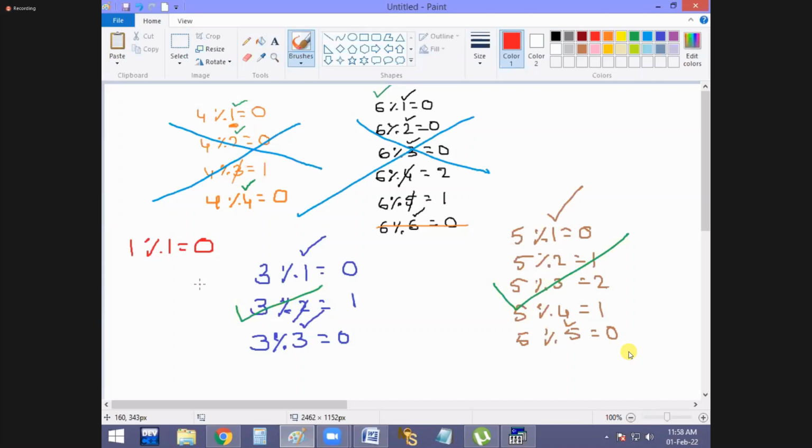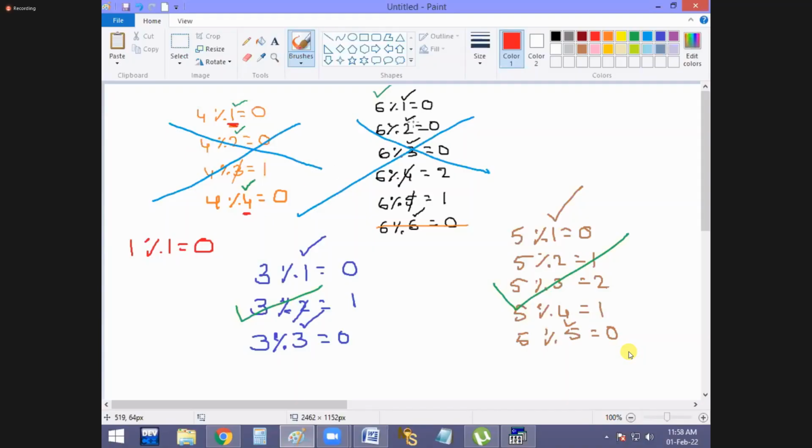Okay. One minute, tell me guys. 4 is divisible by 1 and 4 is divisible by 4. 6 is divisible by 1, 6 is divisible by 6. 3 is divisible by 1, 3 is divisible by 3. And 5 is divisible by 1 and 5 is divisible by 5.